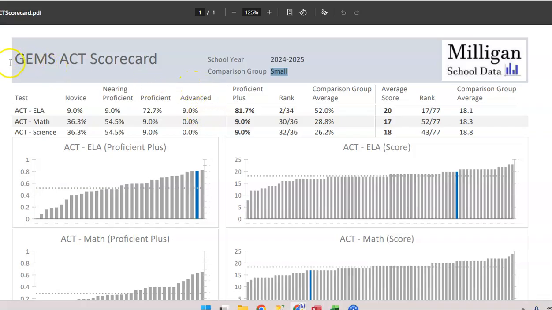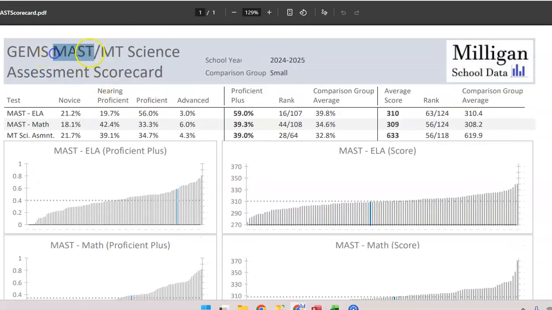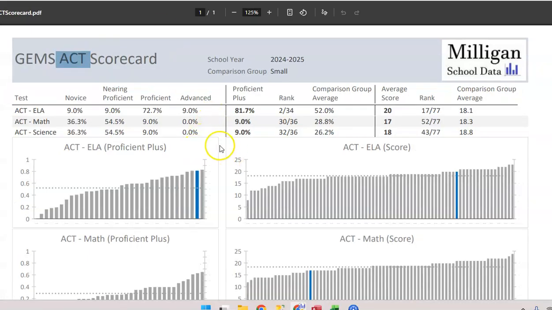This one right here, I split it into two scorecards. One of them is the high schools, and one of them is the elementary schools. So this one just has the ACTs. The other one has the MAST and the Montana Science Assessment data on it. So very, very similar scorecards. But what these do is it goes through each of these individual tests.